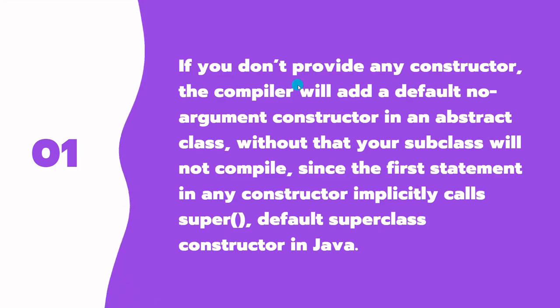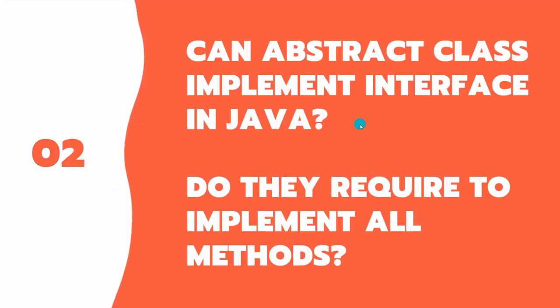Now if you don't provide any constructor, the compiler will add a default no-argument constructor. Without that, your subclass will not compile, because the first statement in any constructor implicitly calls super, like I said before, right? Now let's jump to the second question.